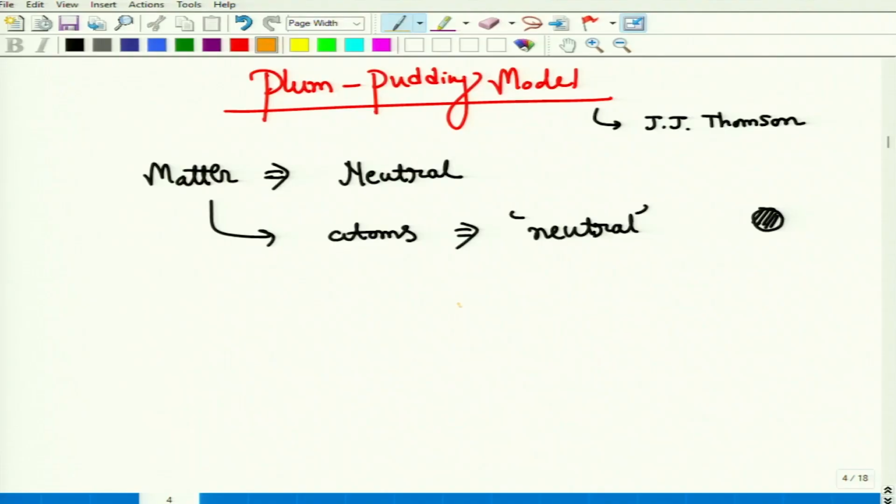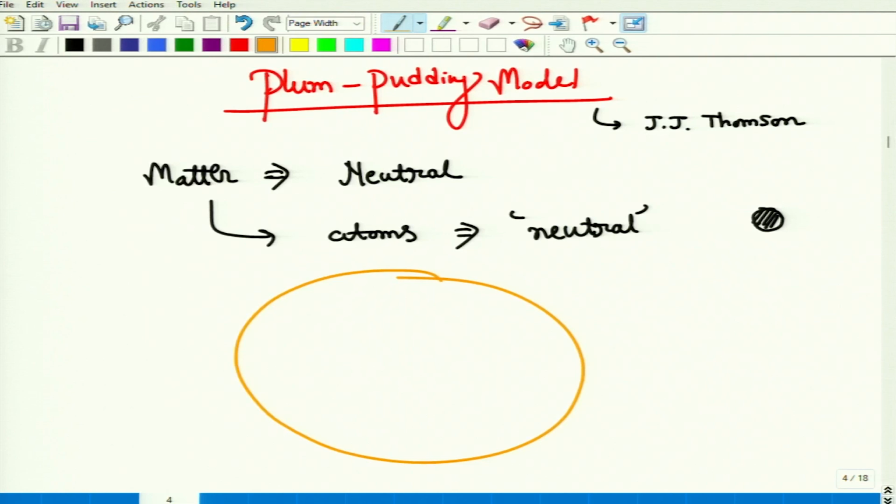Okay, so this was the basic understanding of J.J. Thomson after discovering the electron, and he suggested that there should be some positive part. Like the plum pudding, we know the plum pudding structure, how it looks.